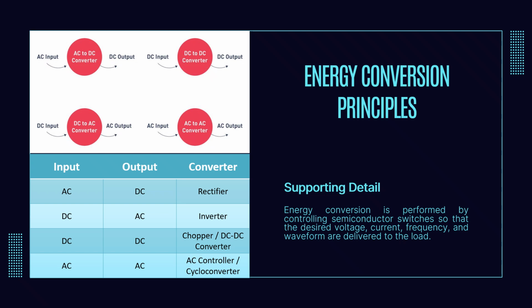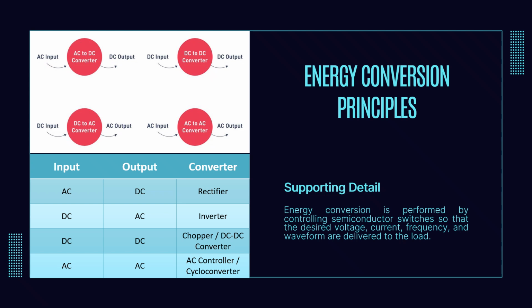Electrical energy rarely exists in the exact form required by a load. Therefore, one of the main functions of power electronics is to convert electrical energy into the desired voltage, current, frequency, or waveform. Depending on the application, this conversion may involve AC to DC through a rectifier, DC to AC using an inverter, DC to DC through a chopper or DC converter, or AC to AC using an AC controller or a cycloconverter.